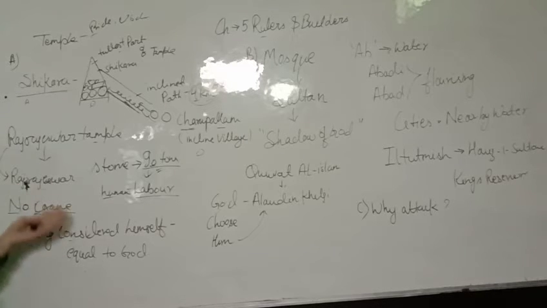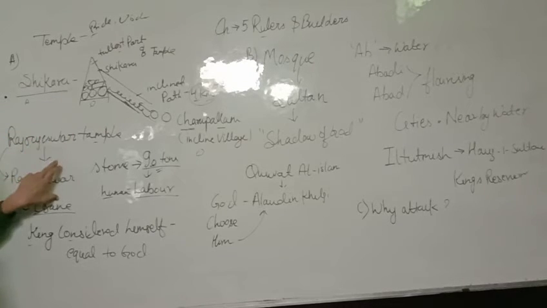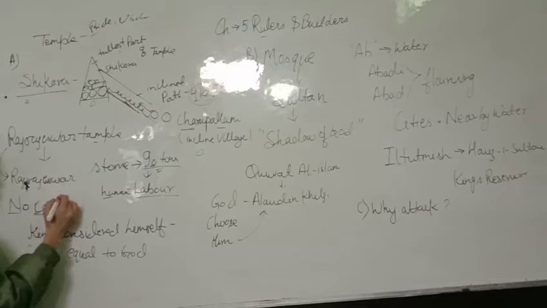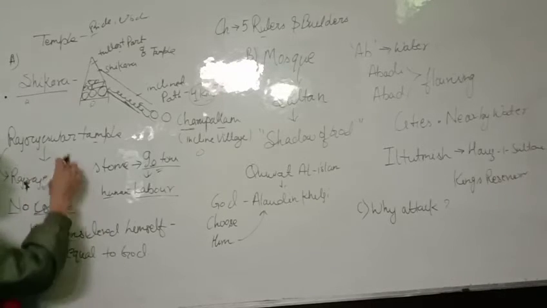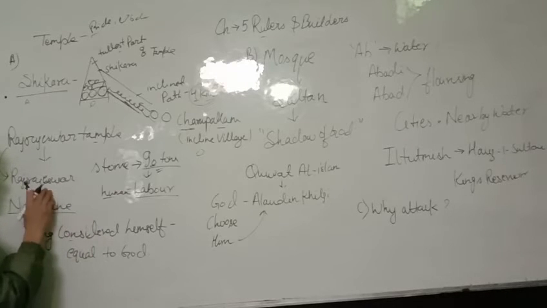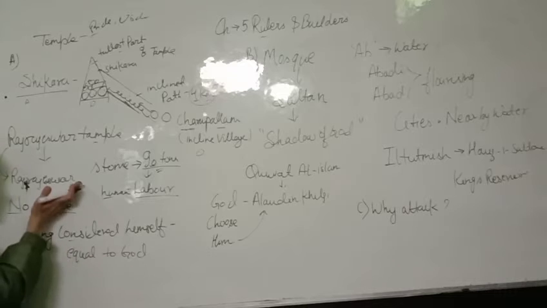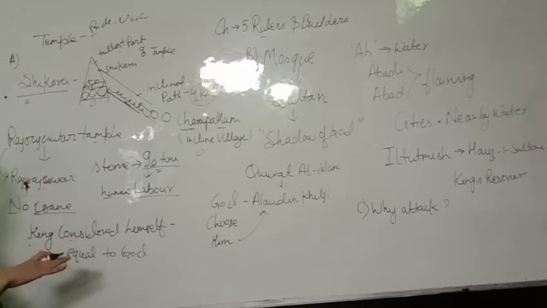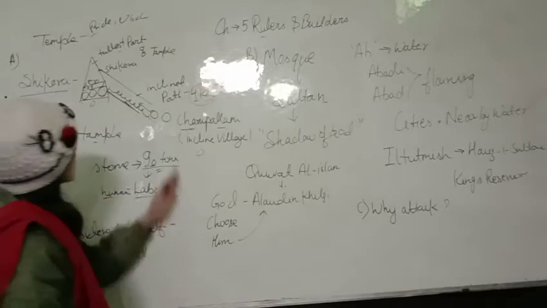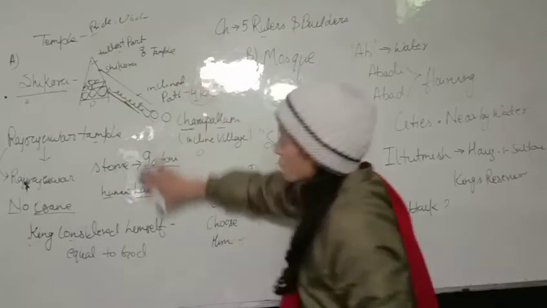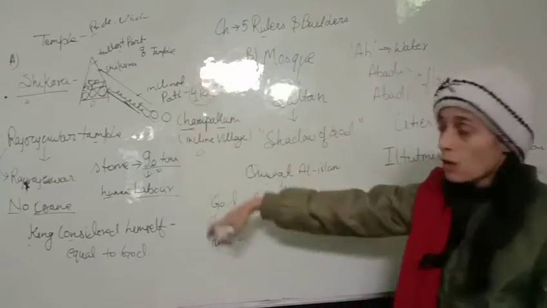So at that time, the concept of naming the king was that they named themselves after their god, because they considered that they are the king, so they are equal to the gods. That's why they are the king. Okay, so that was all the history of temples and temple architecture.